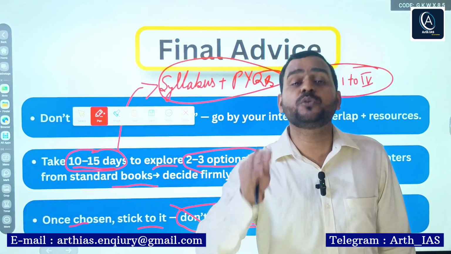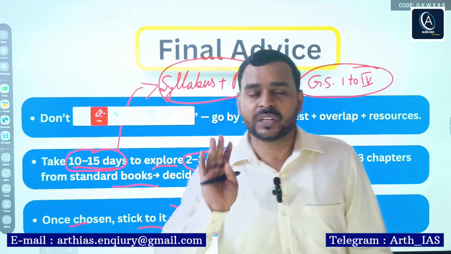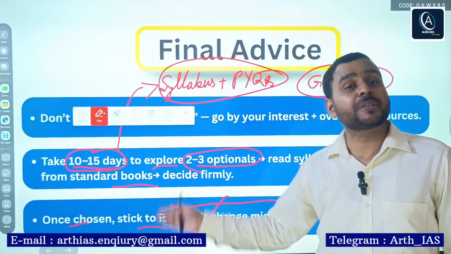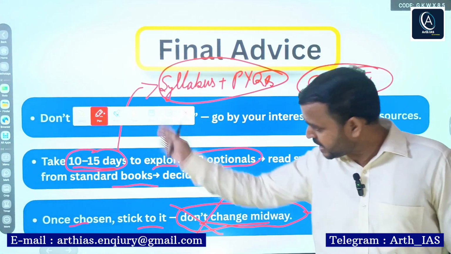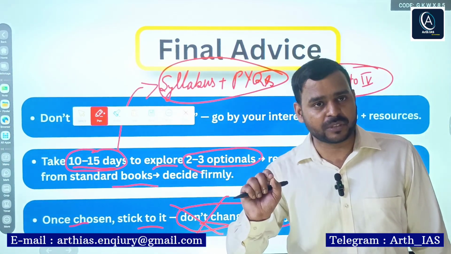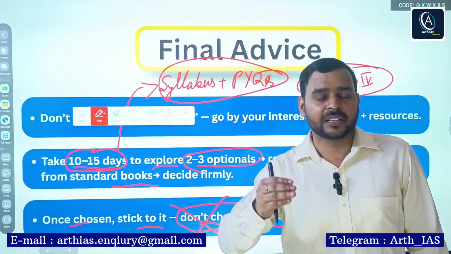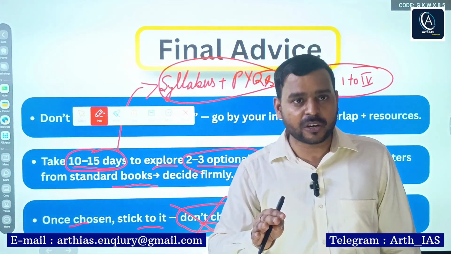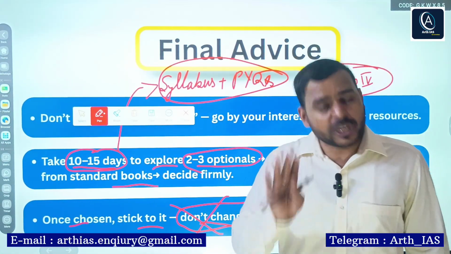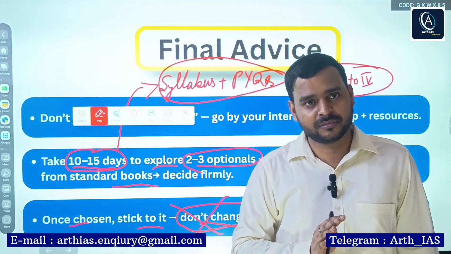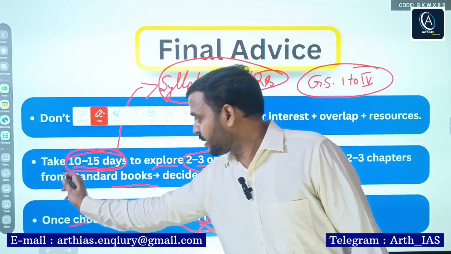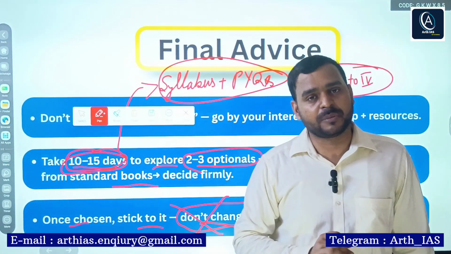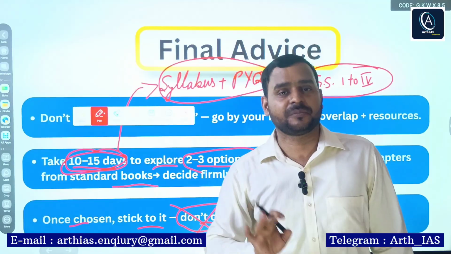For example, if unluckily you have opted for a wrong optional paper, or you have opted even after doing a lot of research and analysis, you have done each and everything I have said, and after reading for one month or even one year, you find that you are not interested in that paper, or you are not able to perform well in that paper, you can change, but it should be your last option. That's why I said take time before selecting any optional paper. Take time. It will save your years.